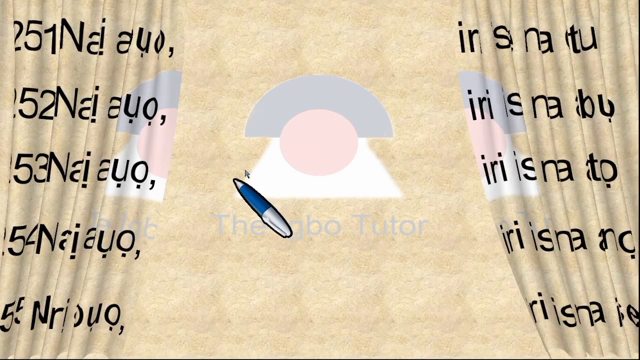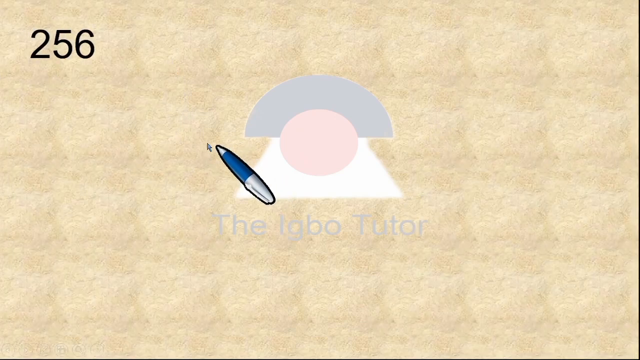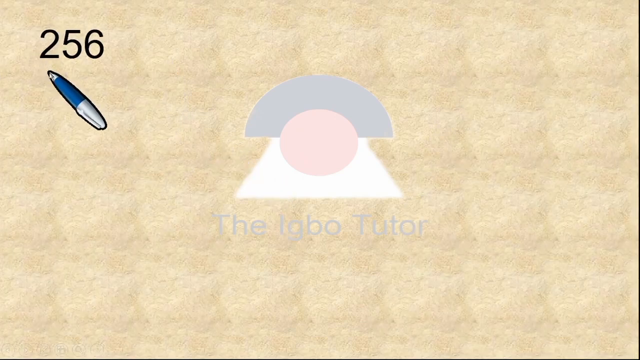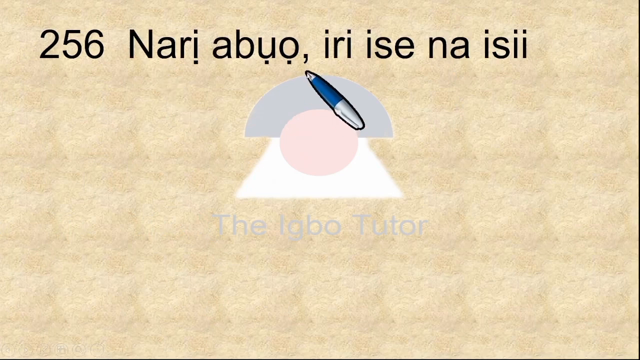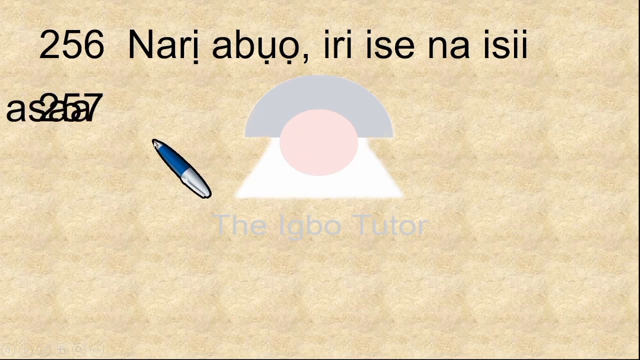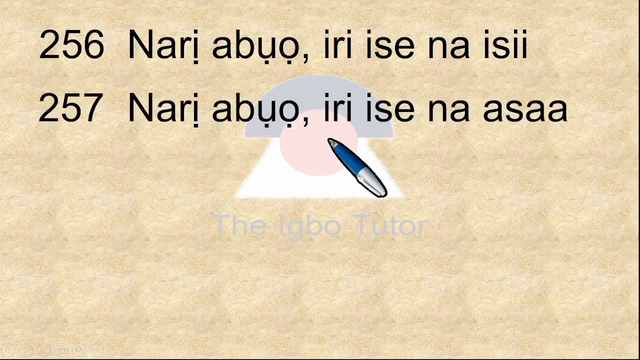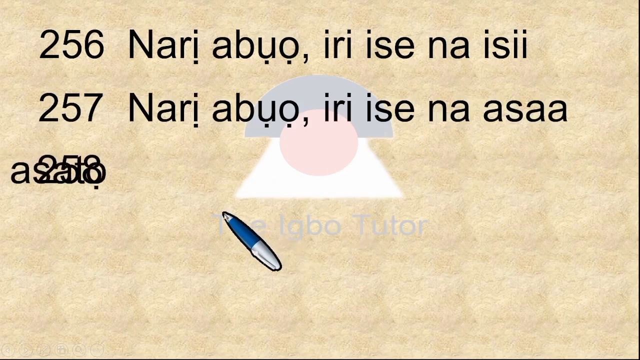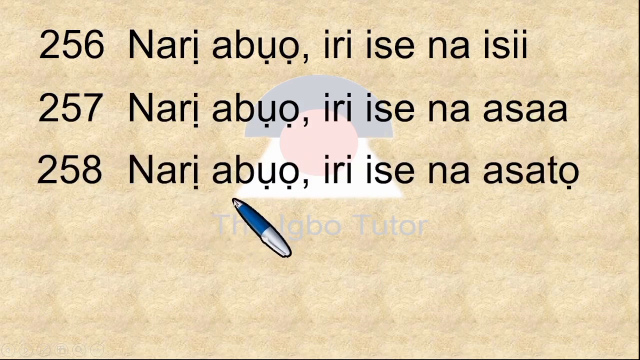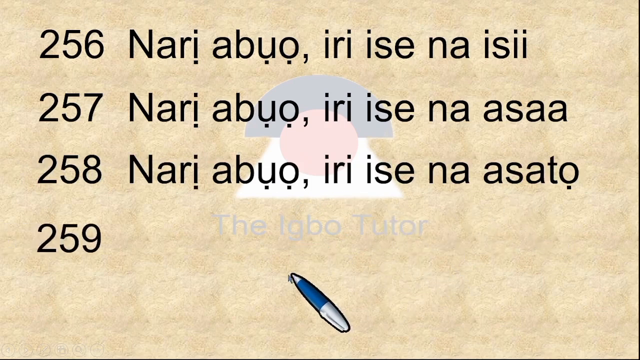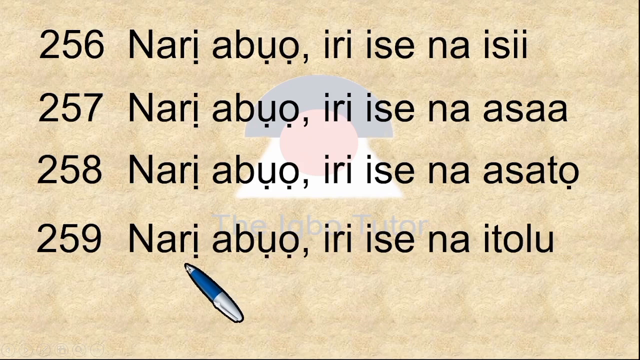Move on to the next page. And what do we have here? 256, which is narị abụọ iri ise na isii. 257, narị abụọ iri ise na asaa. 258, narị abụọ iri ise na asatọ. 259 is narị abụọ iri ise na itoolu.